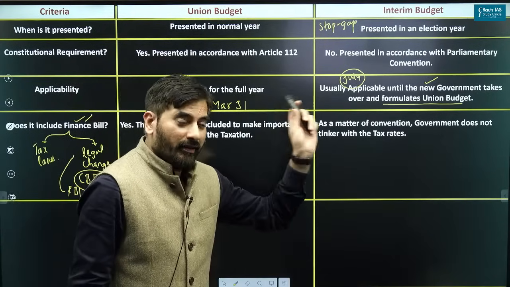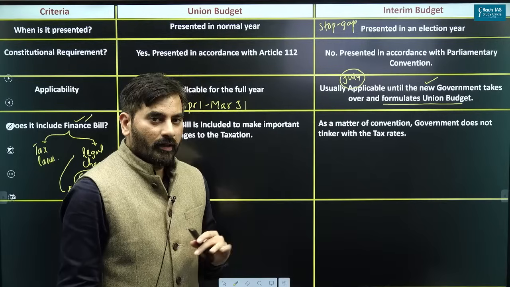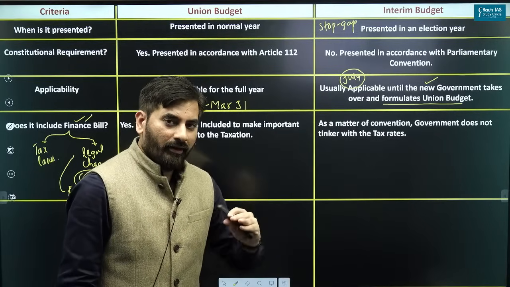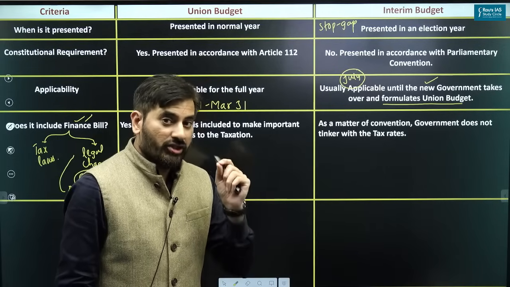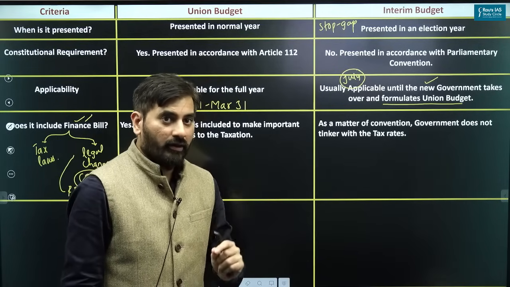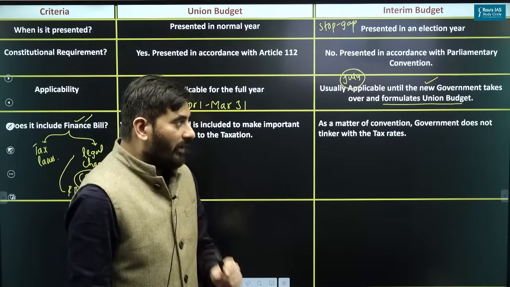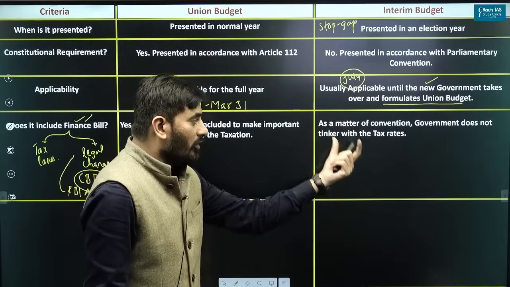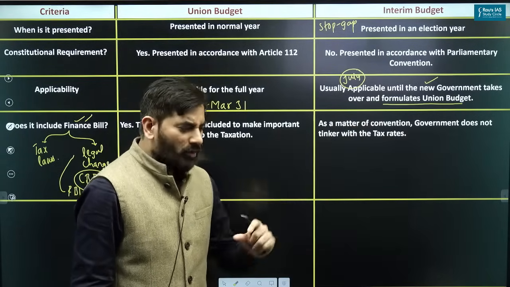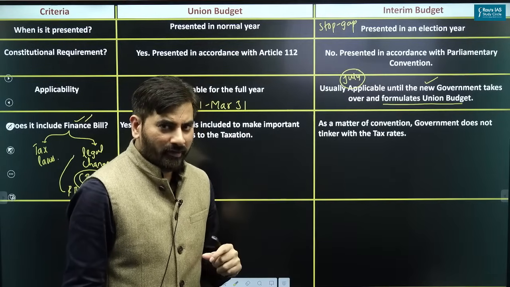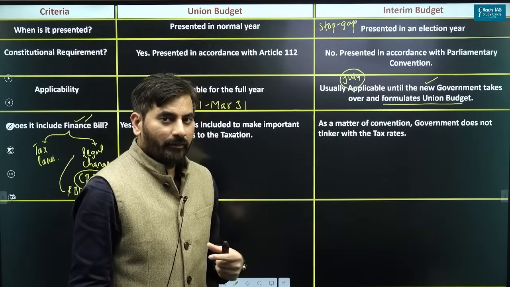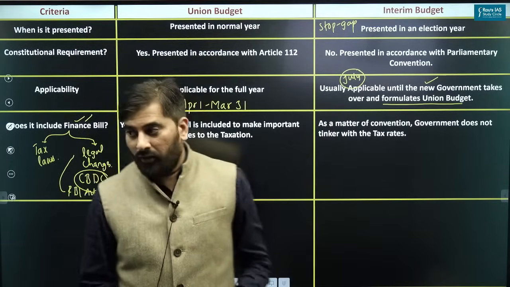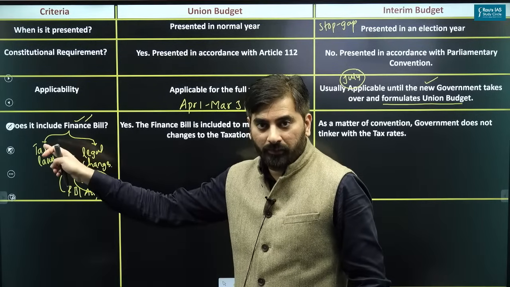As far as the interim budget is concerned, you must understand that in India a healthy convention has developed where, generally, and I'm stressing the word generally, the government does not normally tinker with the tax rate. If the government does not change the tax rate, then normally the government will not amend the tax laws.